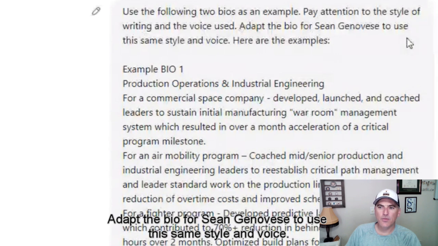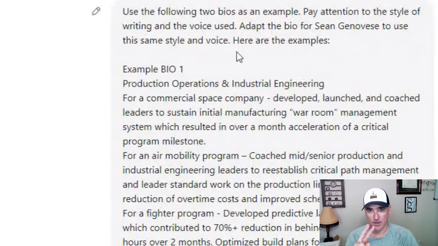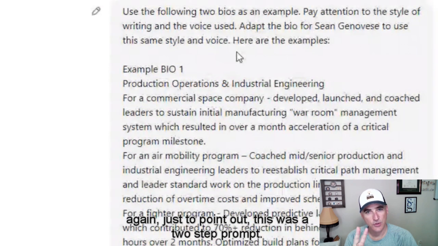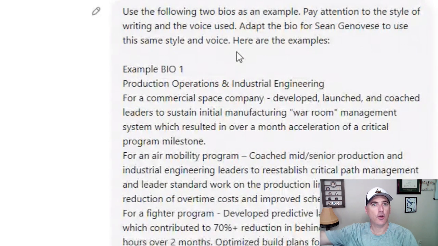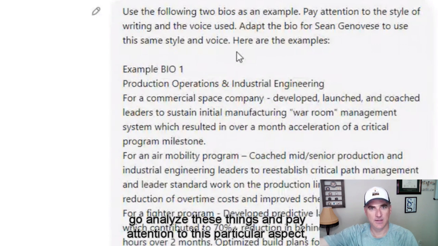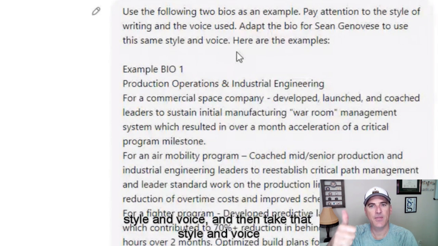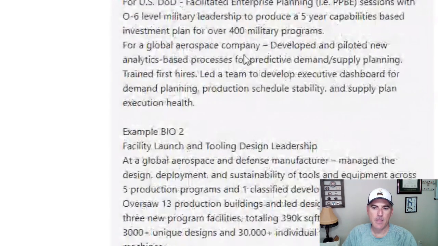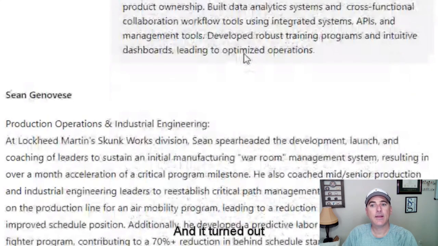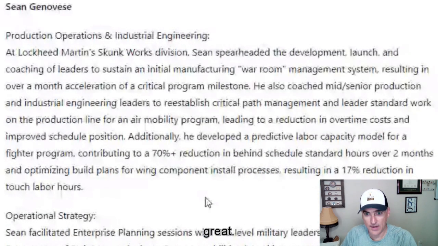Adapt the bio for Sean Genovese to use this same style and voice. So, again, just to point out, this was a two-step prompt here. I'm telling it, hey, go analyze these things and pay attention to this particular aspect, style and voice, and then take that style and voice and apply it to this other piece of writing. And it turned out great.